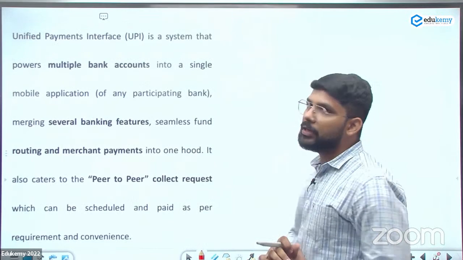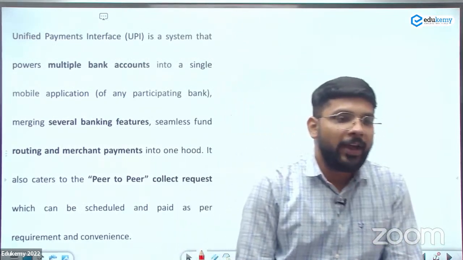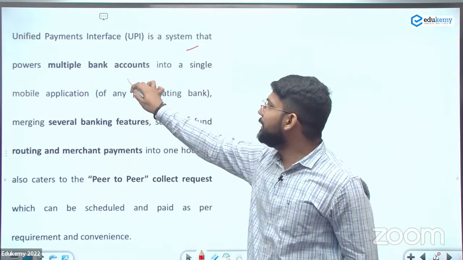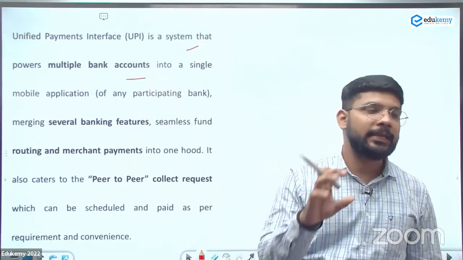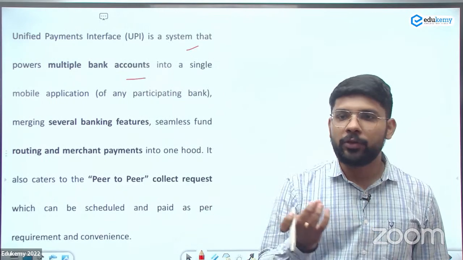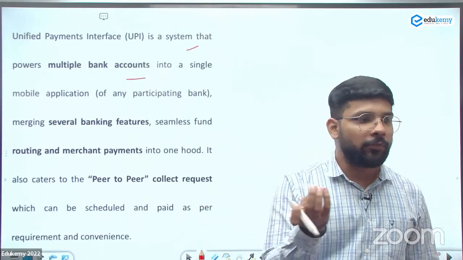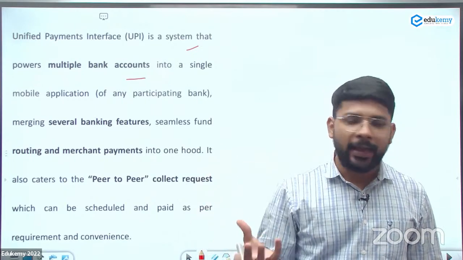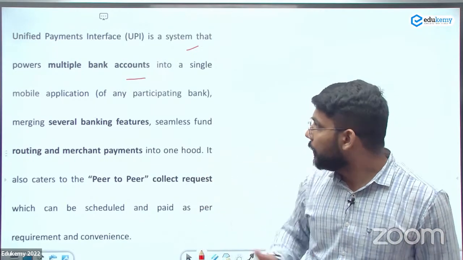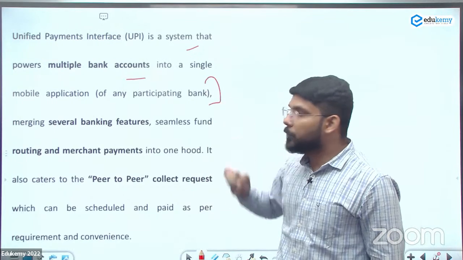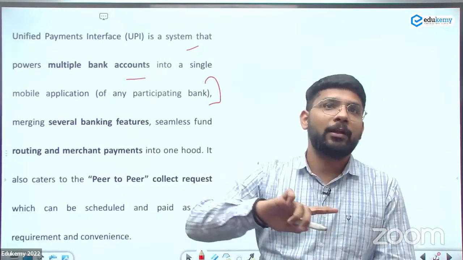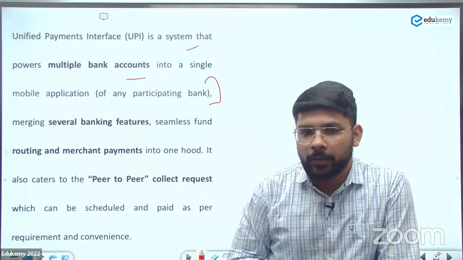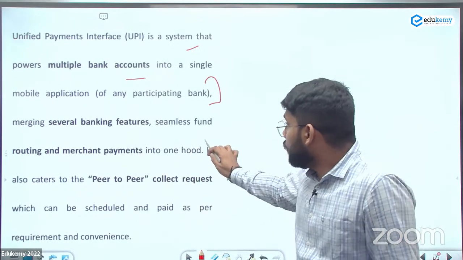So this is a definition of the UPI. The Unified Payments Interface is a system that powers multiple bank accounts into a single mobile application. When you are using Paytm or PhonePe, you can link multiple accounts, like 4 accounts, 5 accounts, 6 accounts, as many as you have, of any participating banks, merging several banking features and merchant payments into one hood.